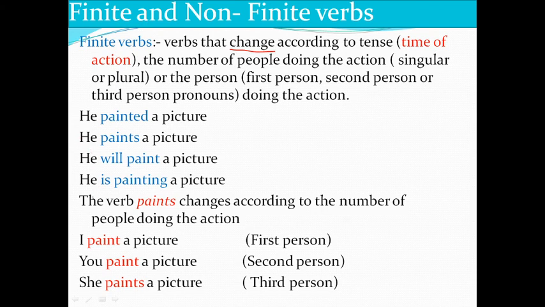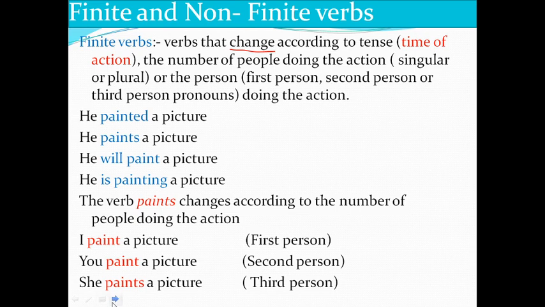So these verbs are called finite verbs. Verbs that change according to tense are called finite verbs. Okay, remember what are non-finite verbs? Complete opposite. They do not change according to tense and number of people and the person doing the action.